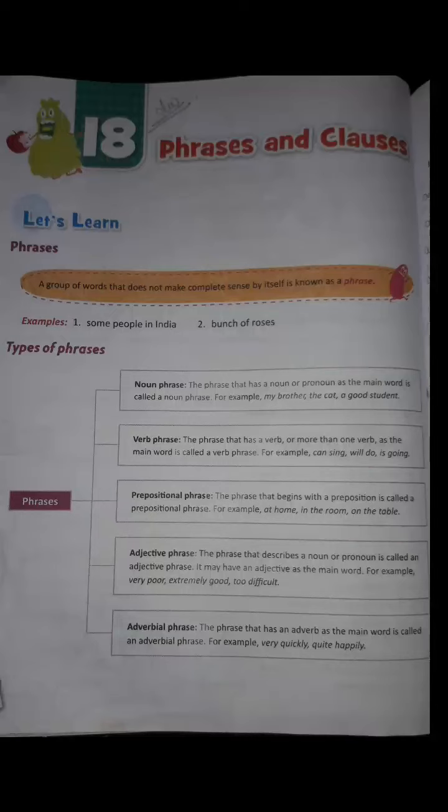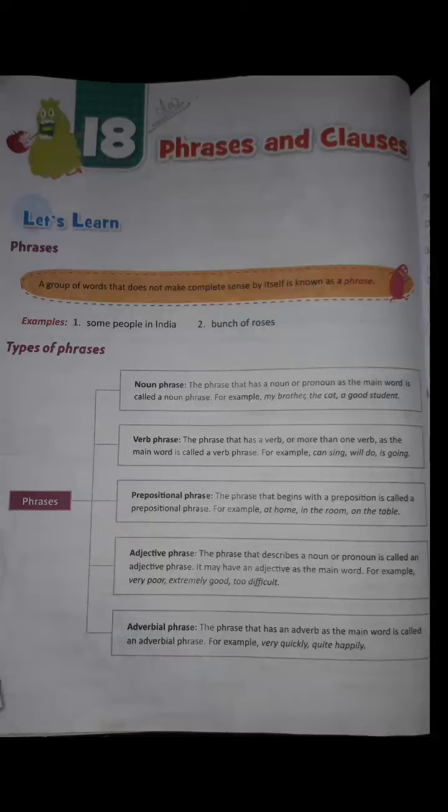Prepositional phrase. The phrase that begins with a preposition is called a prepositional phrase. For example, at home, in the garden, on the table. So the phrase that begins with a preposition, right, is called a prepositional phrase. Like there is a cow in the garden. The girl is fond of music. A fair little girl sat under a tree. These are some more examples. At, in, on, through, under, above.